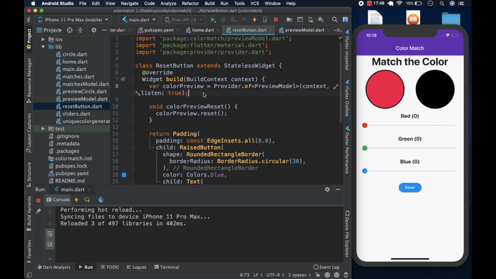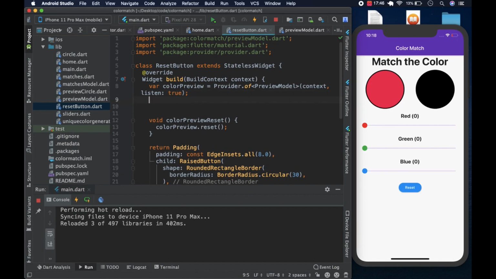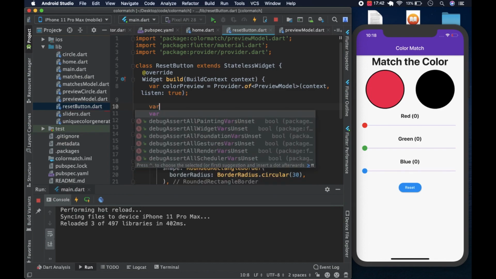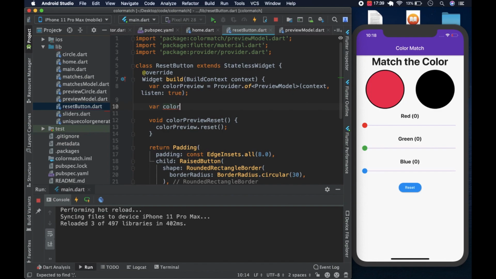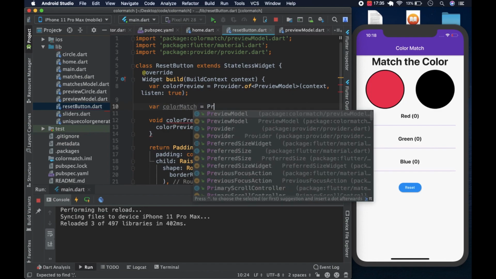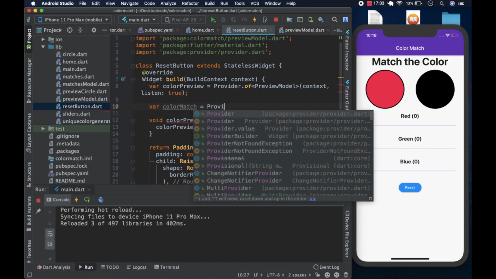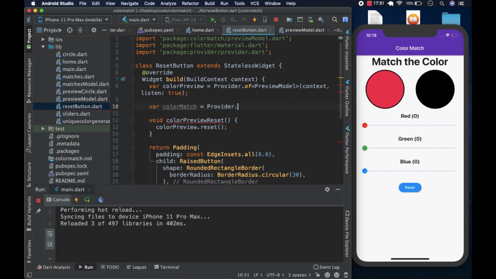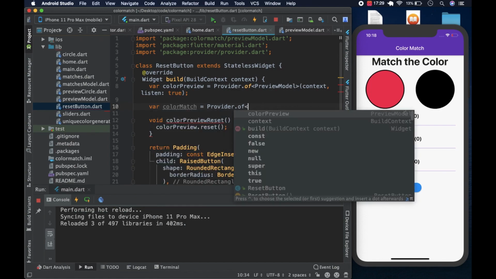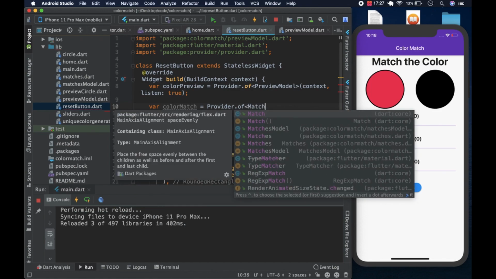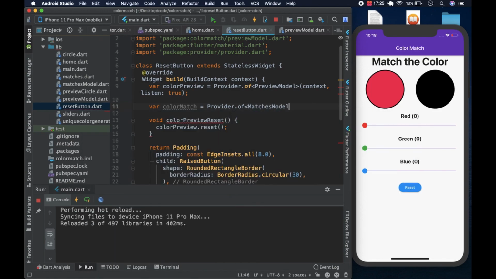We'd do the same for match, basically. We would come here and we would say var color match equals provider dot of, passing our matches model, okay.